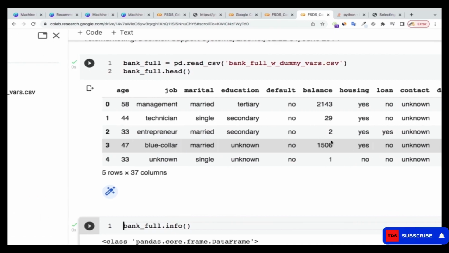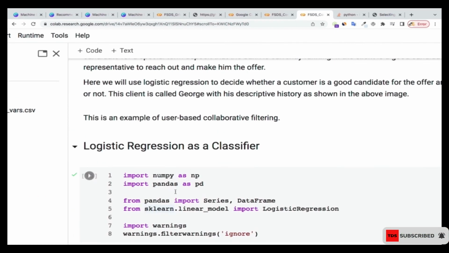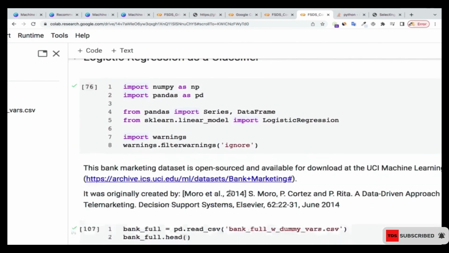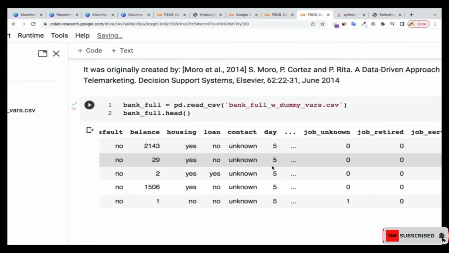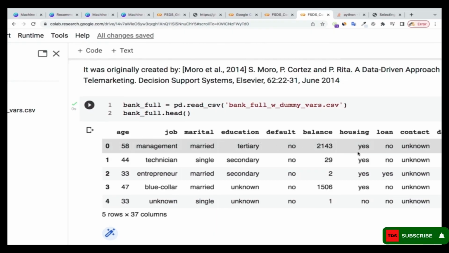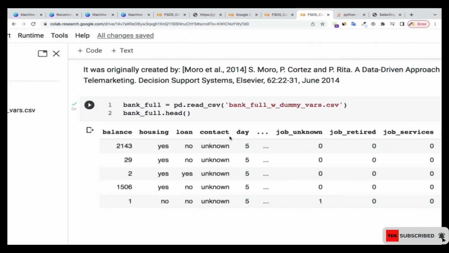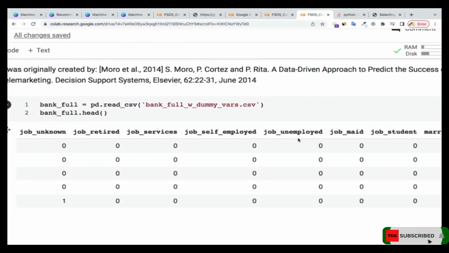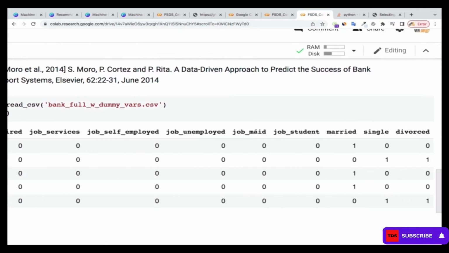So this is the credit history. If you go up here, we have the transaction history and some user attributes which have been combined together as the bank full history for us. So we have the age of the clients, the job, the marital status, the education, default, balance, housing loan, contact, day, and some others which are not even showing here: job unknown, job retired, job services, job self-employed, job employed, job maid, job student, married, single, divorced, and so on and so forth.